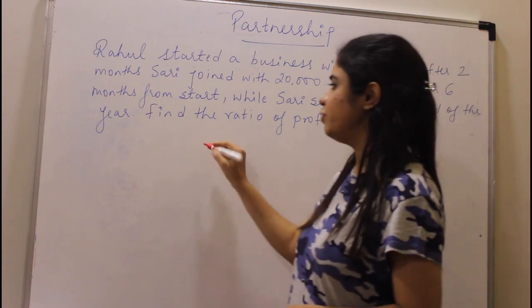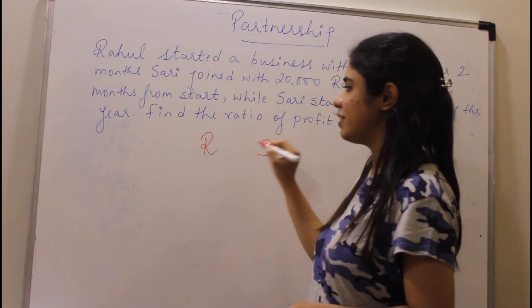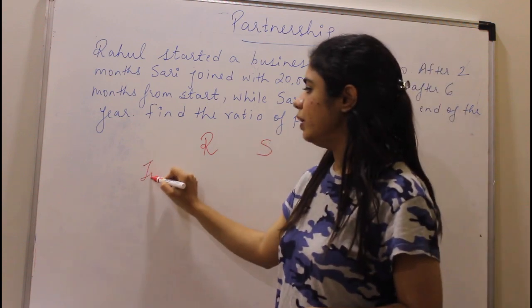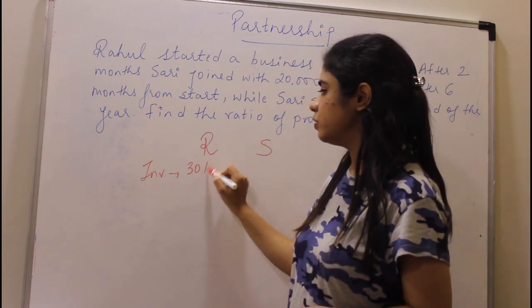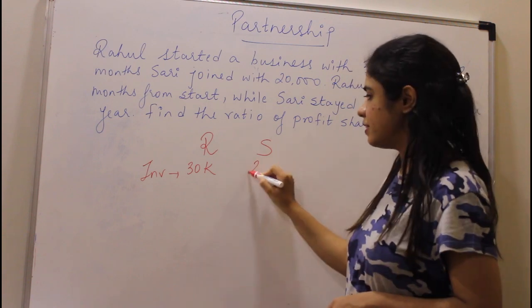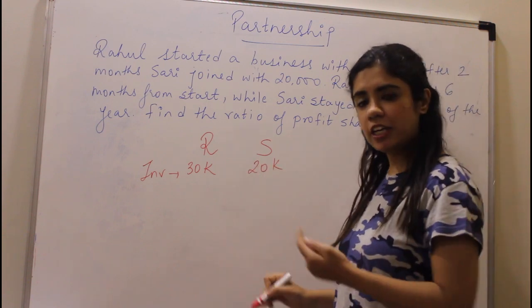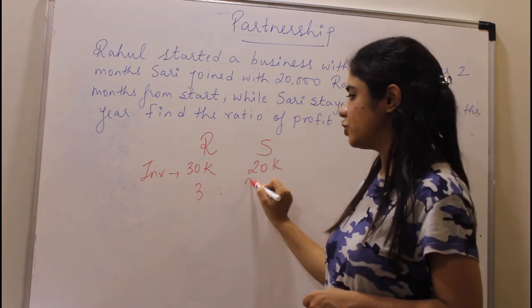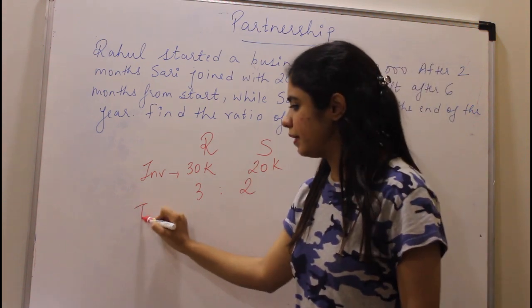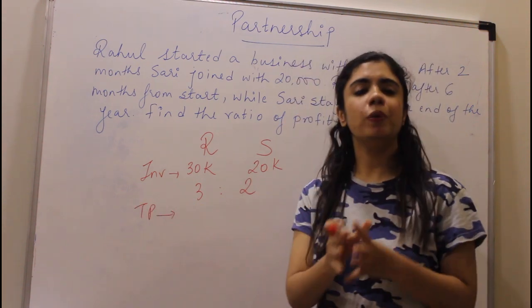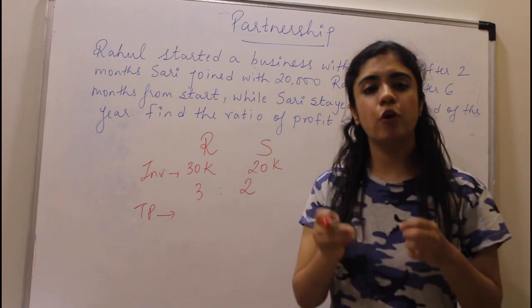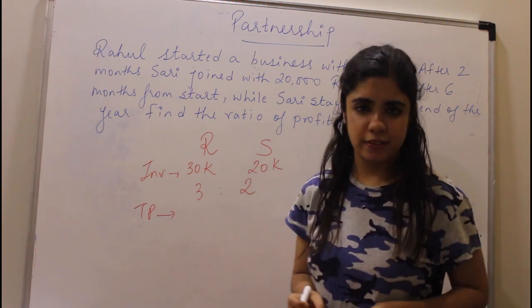So understand, you have two people, Rahul and Sari. Rahul invested 30k, Sari invested 20k. So the ratio of investments is 3:2. Now the time period. Understand, you will take only that time for which the money was invested.